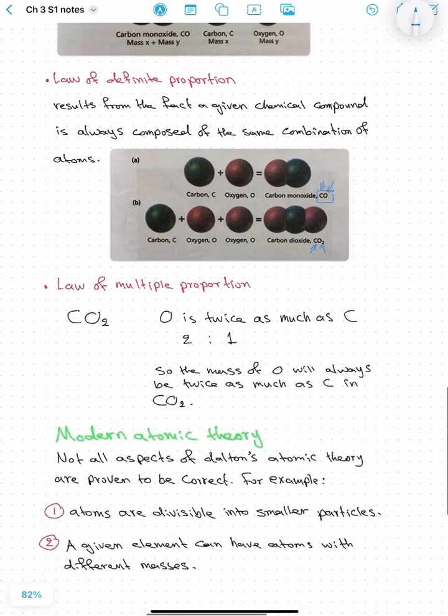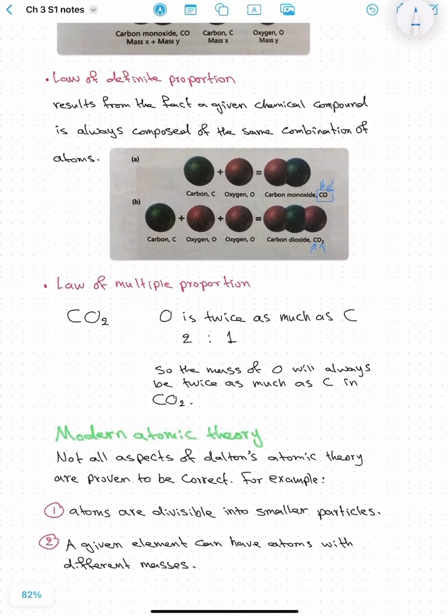The law of multiple proportion, for example, carbon dioxide, we have oxygen and carbon. Here we do not have a number, meaning it is 1. So we have 1 carbon, 2 atoms of oxygen. This is the ratio, this is how we call it.